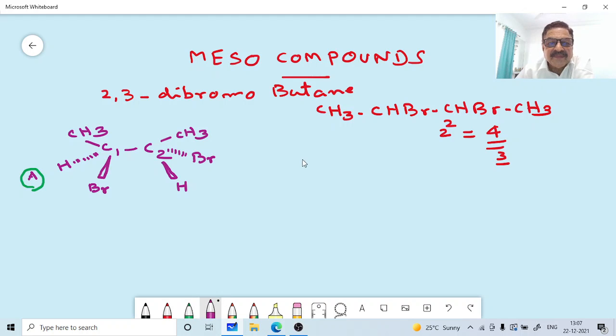So, the mirror image will be bromine on dash.